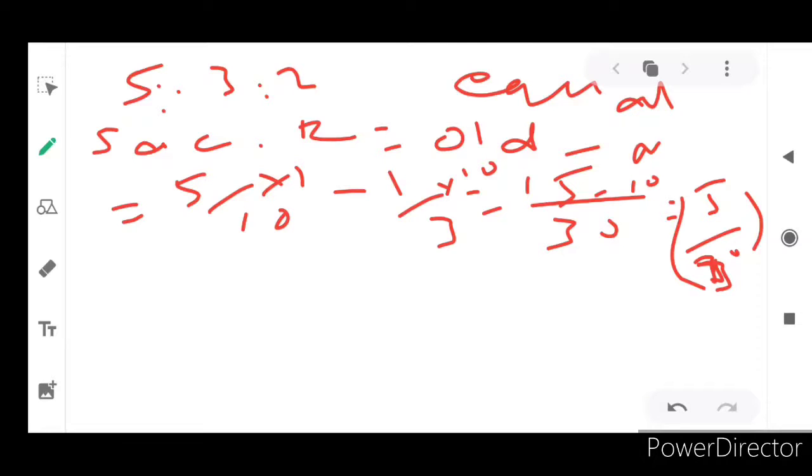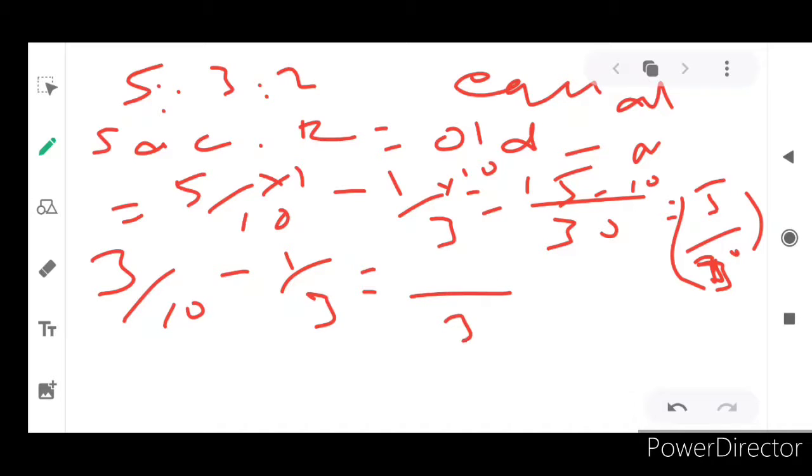So he sacrificed something. Partner X sacrificed 5 by 30, and partner Y? Actually, the profit and loss sharing ratio for Y is 3 by 10 existing and the new is 1 by 3. So we take 30 as common. The first will be multiplied by how much?